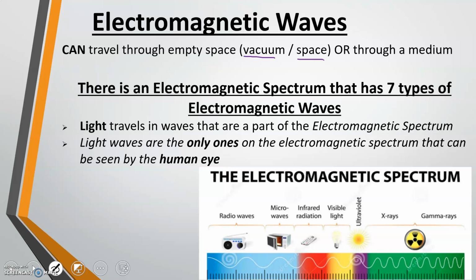So, of course, light travels in waves. Light travels as an electromagnetic wave, and light is part of this spectrum. Visible light is the light that we see. So light waves are the only electromagnetic waves that we can see with our human eye. We cannot see any other wave with our human eye. We would have to have some sort of assistive technology to see any other type of wave.